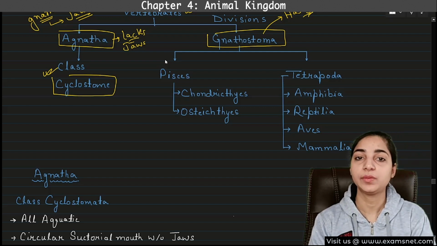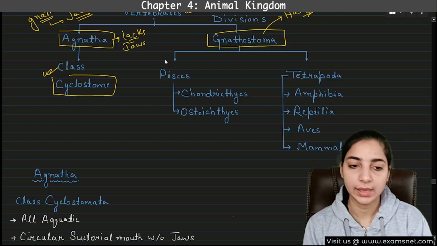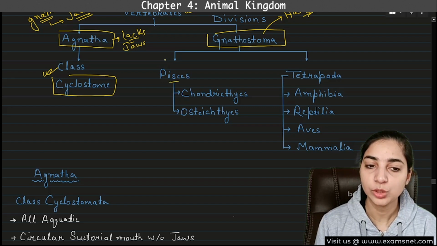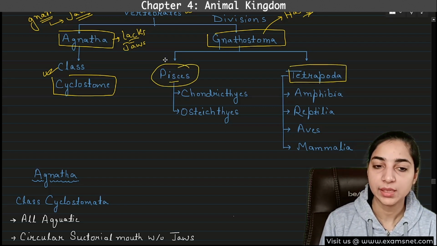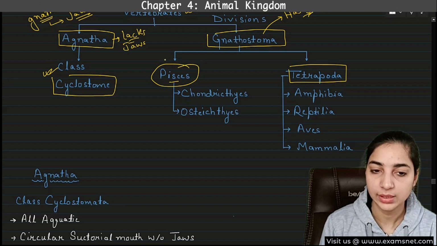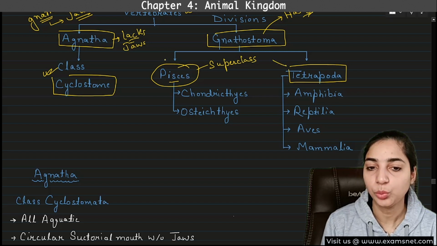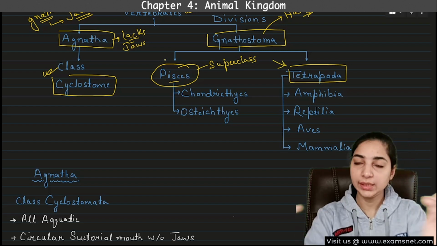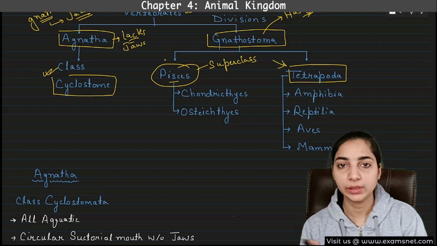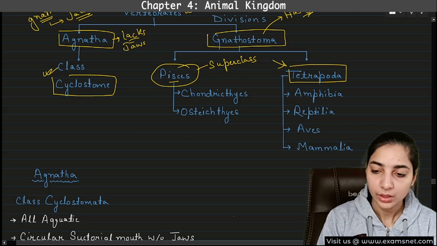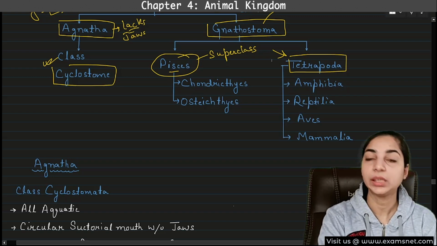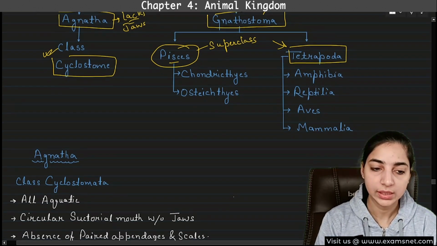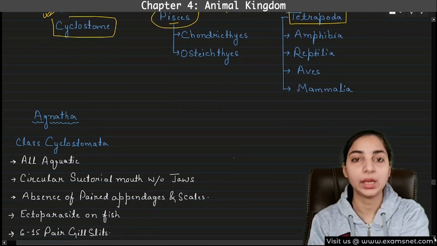Whereas Gnathostoma is further divided into two superclasses: Pisces is one superclass and the other is Tetrapoda. So these are superclasses. Under these superclasses, there are different types of classes. Let's move further. First, we will discuss Agnatha, which has the class Cyclostomata. We will discuss Cyclostomata first, then we will come to Gnathostoma.